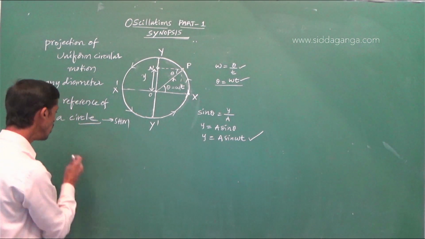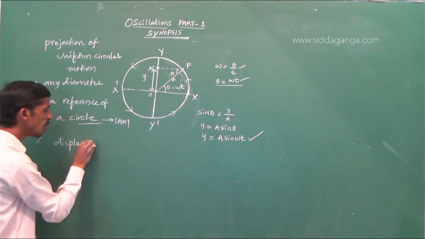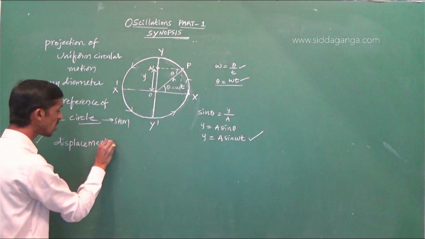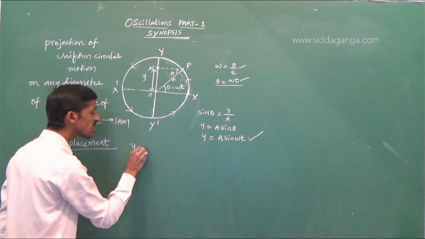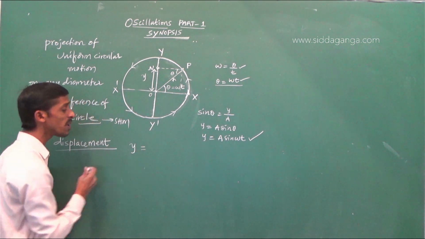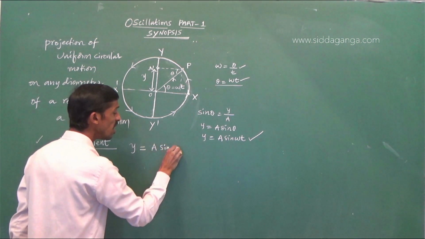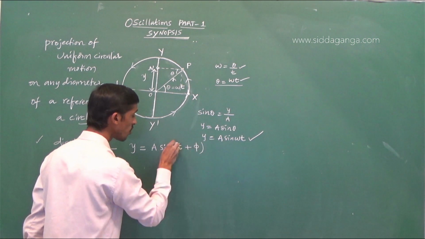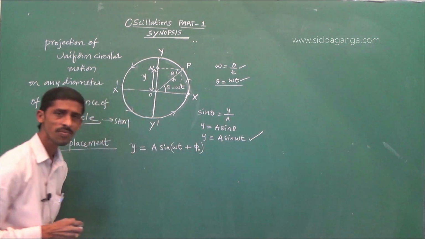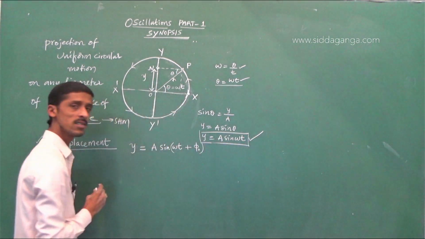Now, in general, when a particle is in simple harmonic motion, the displacement x or y can be represented by the general equation y is equal to A sin omega t plus or minus phi, or phi naught. Sir, you said y is equal to A sin omega t? Yes.